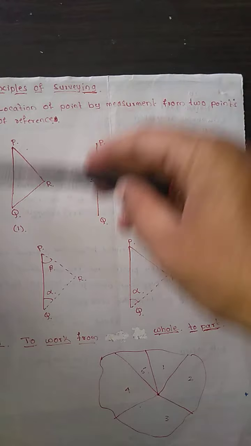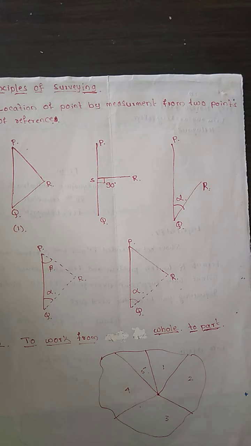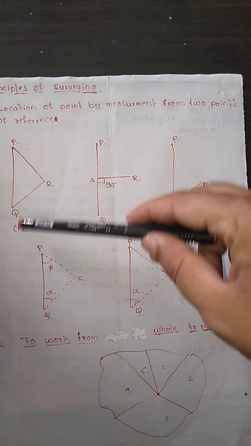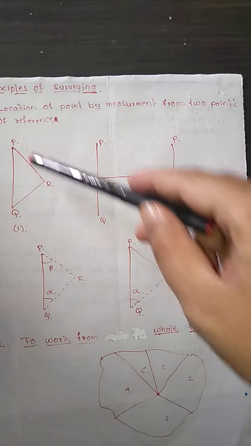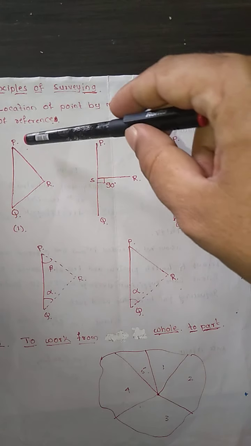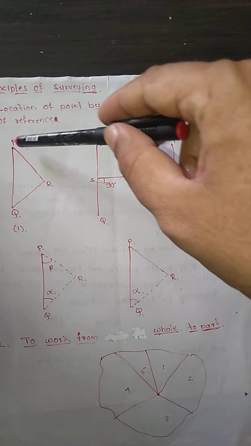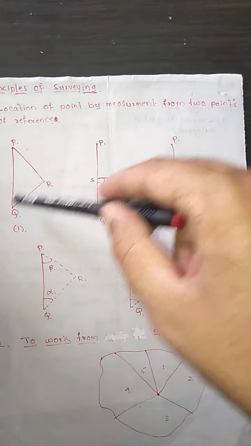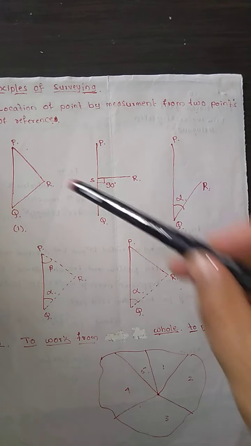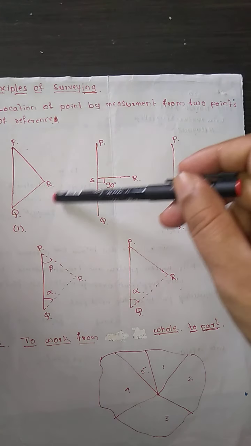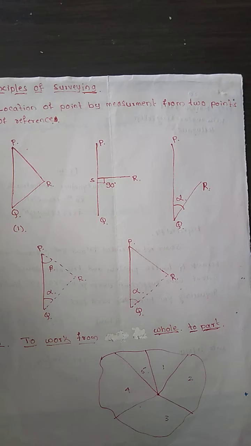So this is how we are going to locate one point by having P and Q as reference points. First I'll just revise it. Here P and Q we already know, and then the distances PR and QR are known. Then we are going to stretch an arc from P, and then from Q, swing it. Then we are going to get a point of culmination, the third point. We are going to join it.